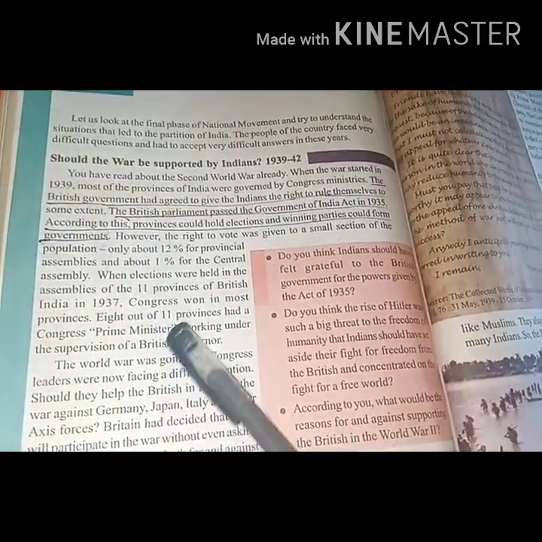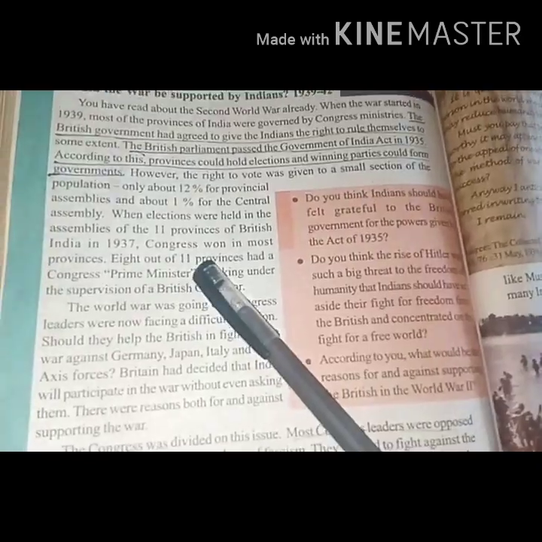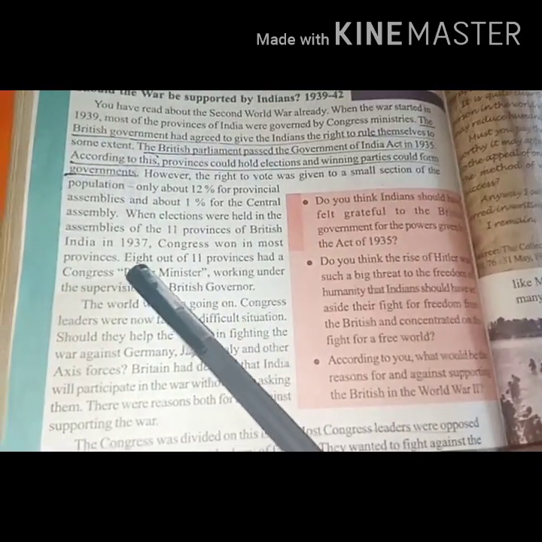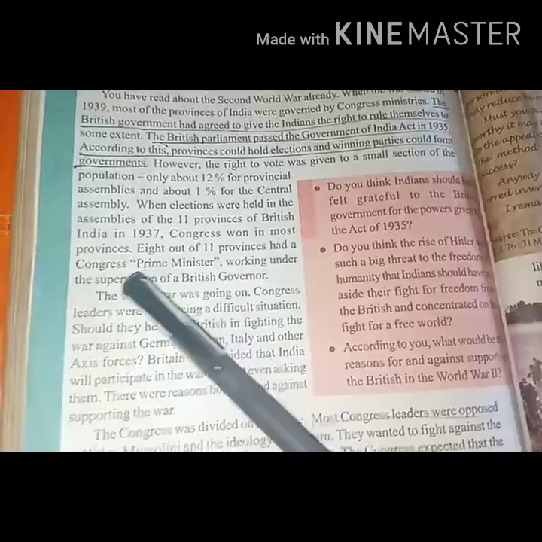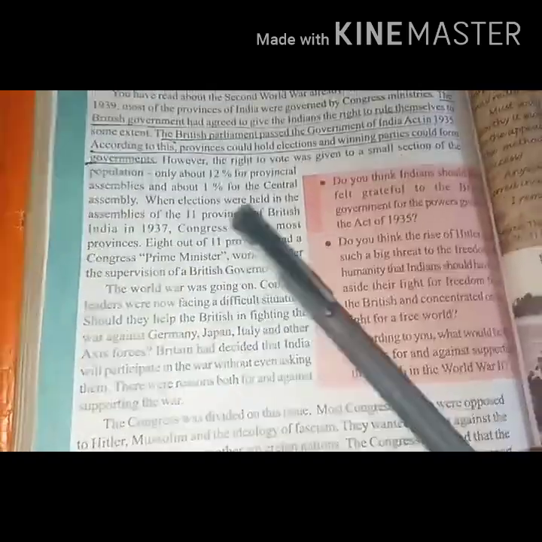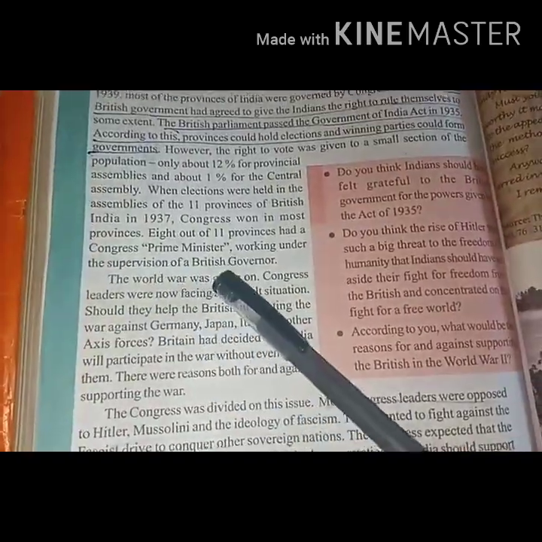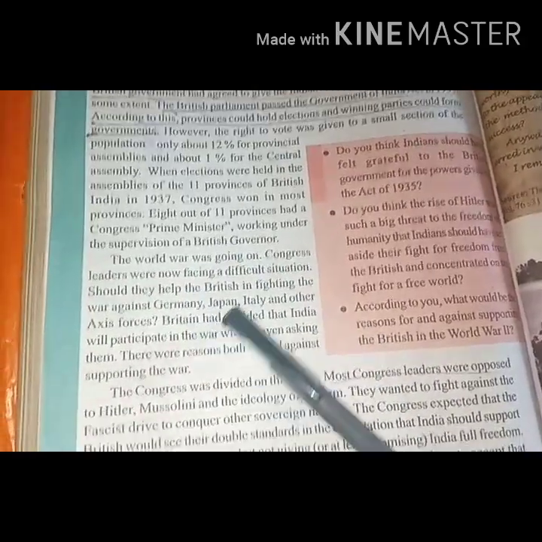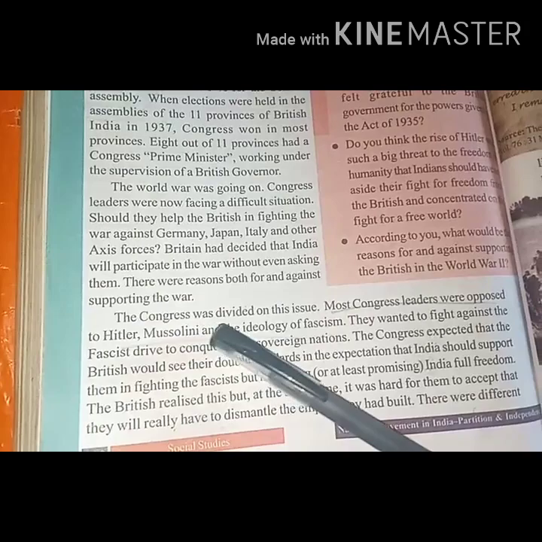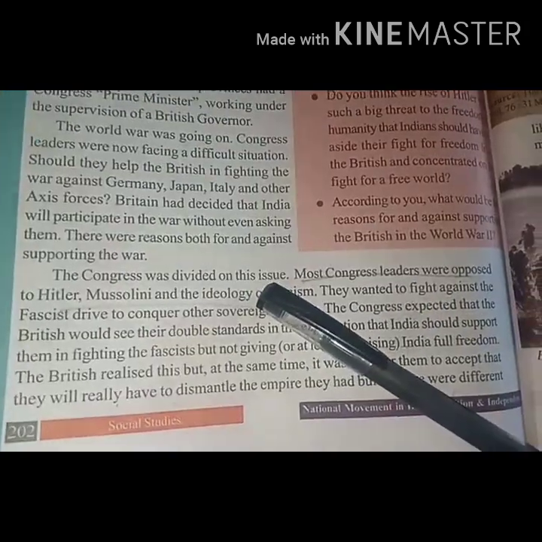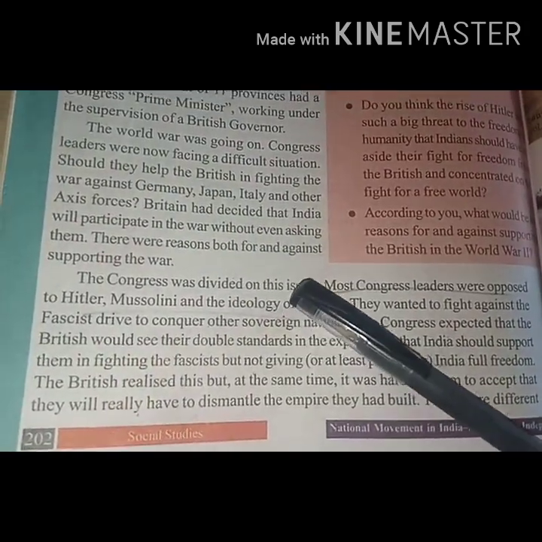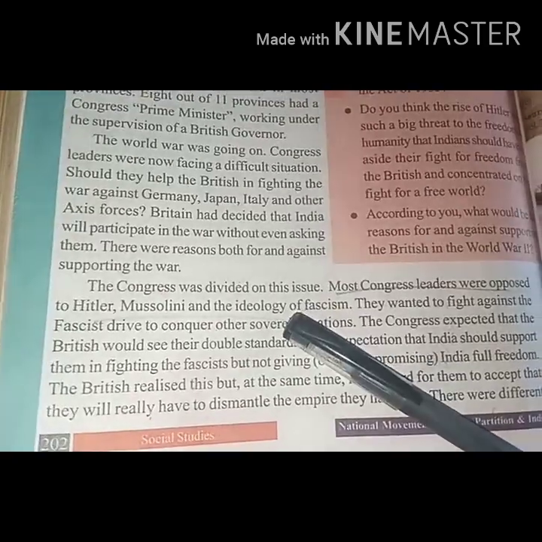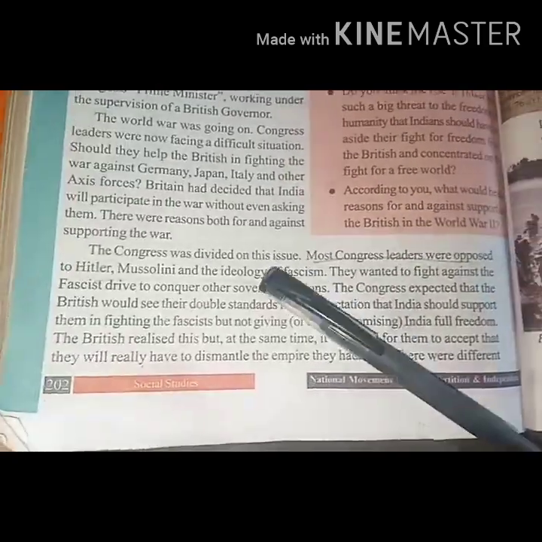So out of 11 provinces, Congress had won in 8 provinces and had a Congress Prime Minister working under the supervision of a British governor. And when the war was going on, the Congress was divided on the issue of whether to support the British in fighting the war against Hitler or not.